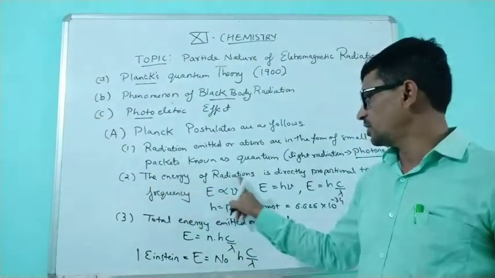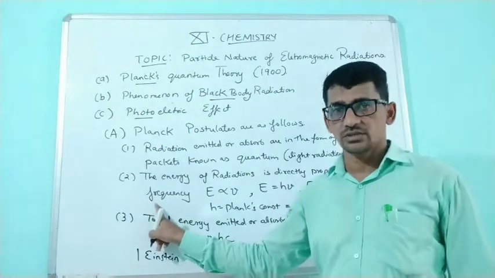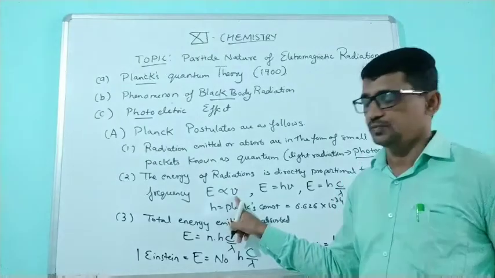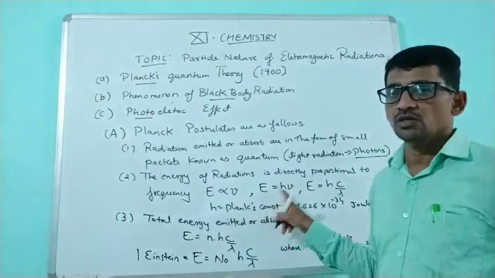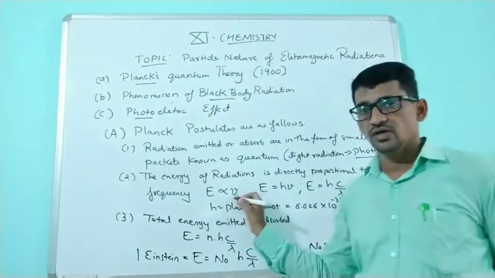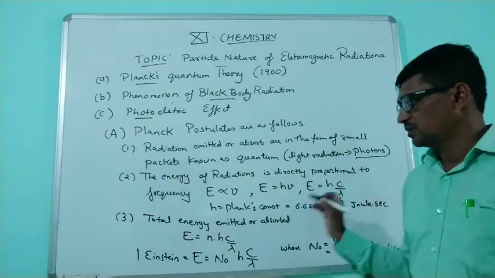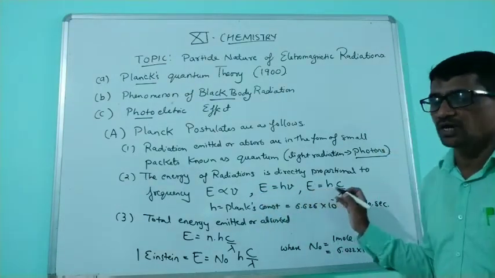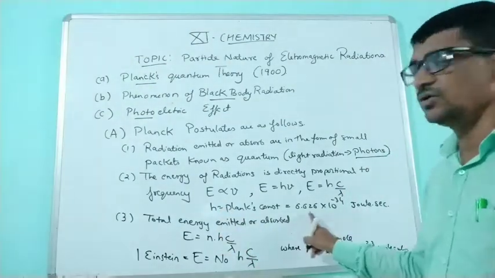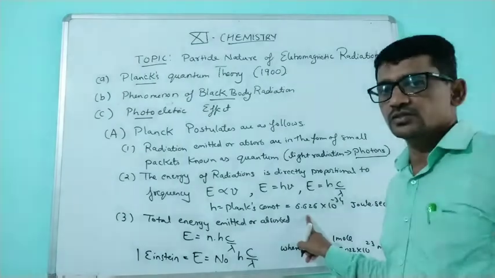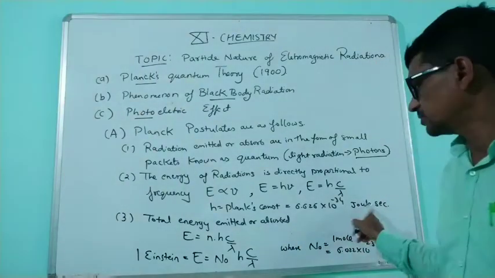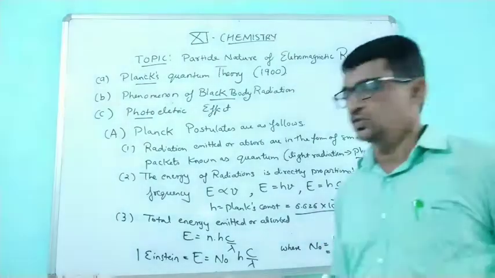Second, the energy of radiation is directly proportional to the frequency. Energy E is directly proportional to the frequency nu. Therefore, E is equal to h nu, where h is the Planck constant. We know that frequency nu is equal to c by lambda. Therefore, E is equal to hc by lambda, where h is the Planck constant. Its value is 6.626 multiplied by 10 raised to minus 34 joule second.